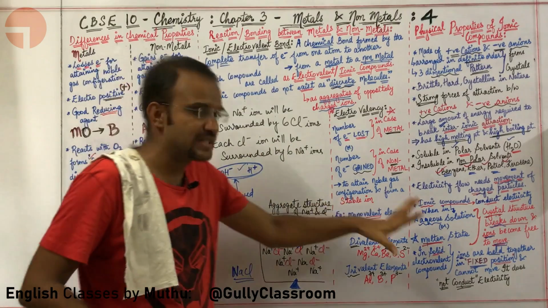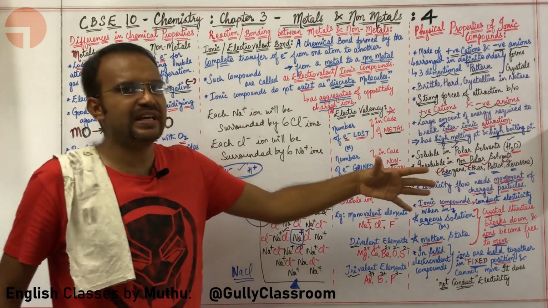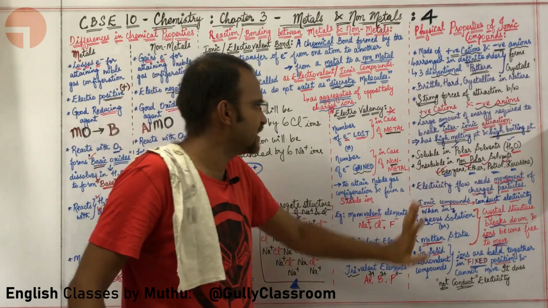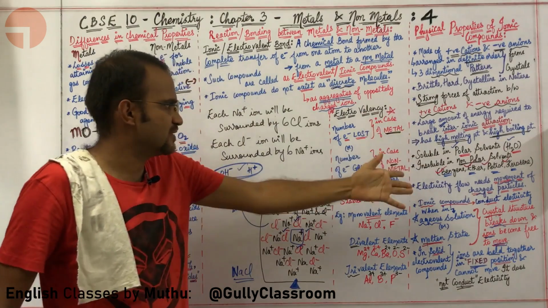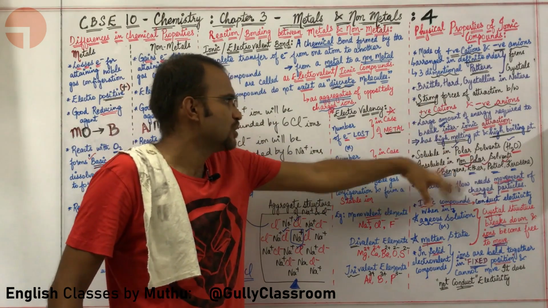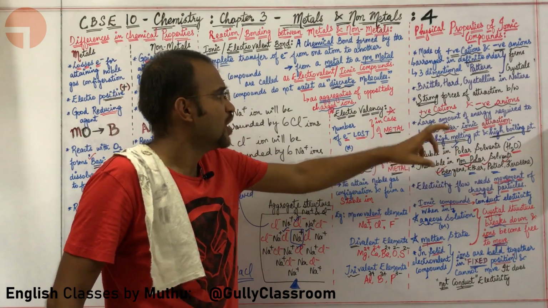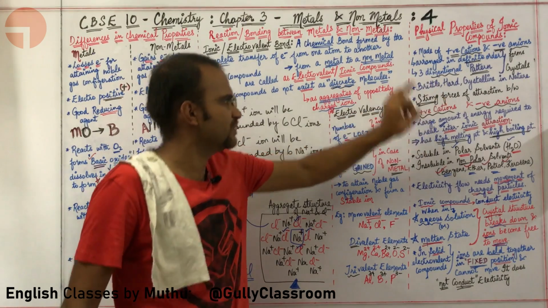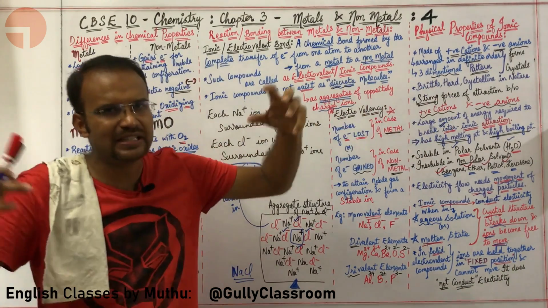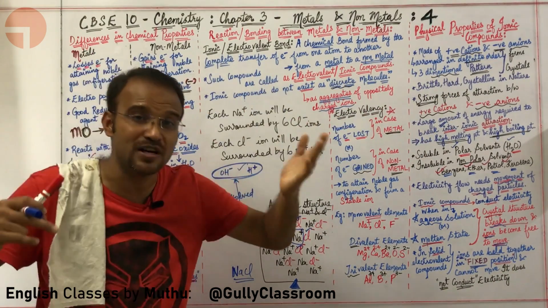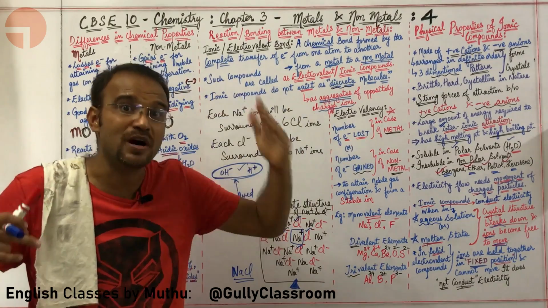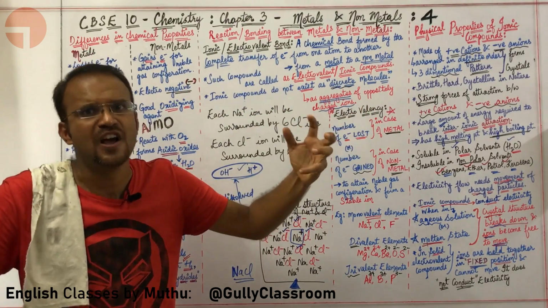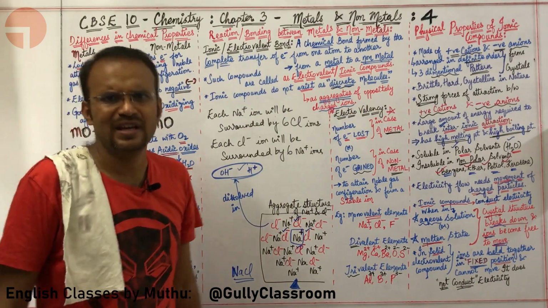So ionic compounds can conduct electricity when they are in aqueous solution or when they are in molten state. Like dissolves like: ionic compounds are polar, so they dissolve in polar solvents. Also, they have very high melting point and very high boiling point, because the interionic forces of attraction between the positive cations and negative anions are very high.